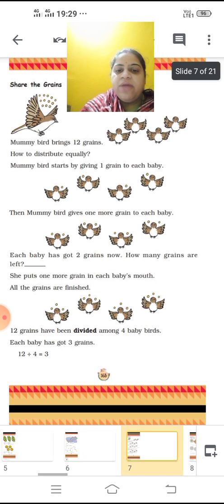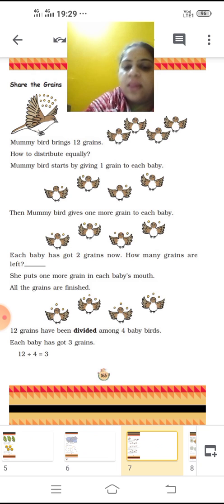Now today we are going to start with our page number 163. In that we are going to discuss sharing the grains. So children, as you know, birds eat grains, you know very well.